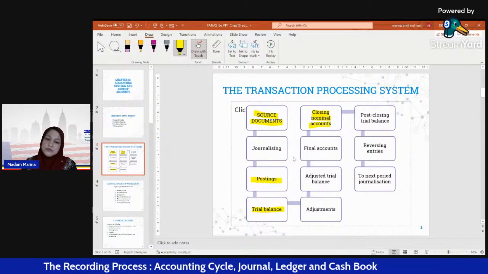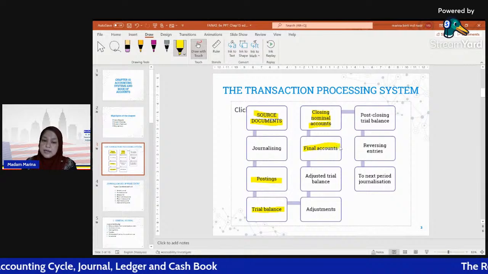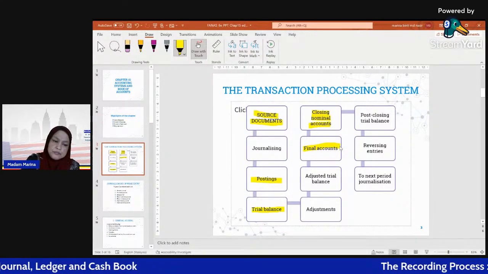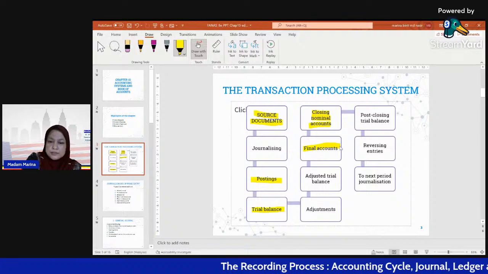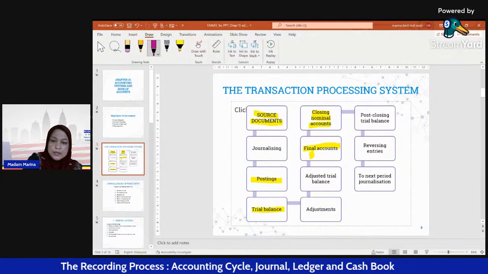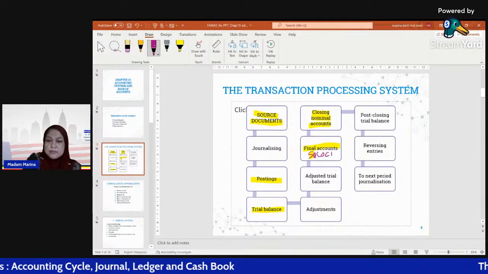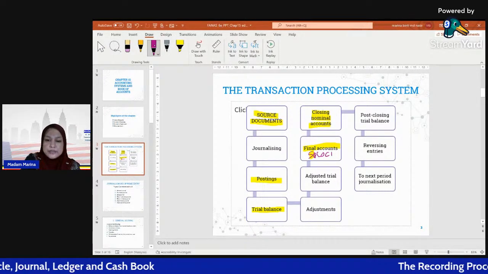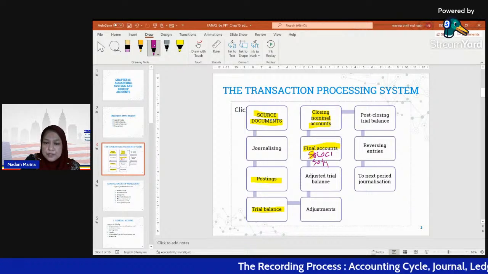And then we prepare the final accounts. What are the items under final accounts? At this stage we need to prepare the SPLOCI, statement of profit or loss and other comprehensive income, and the SOFP.